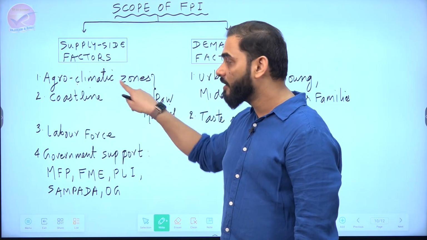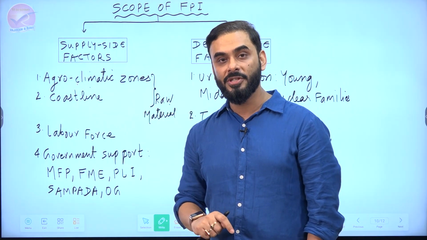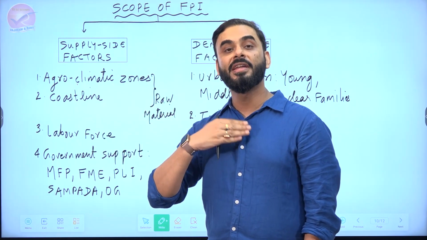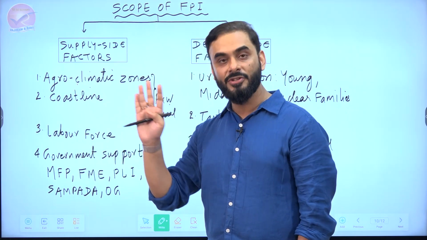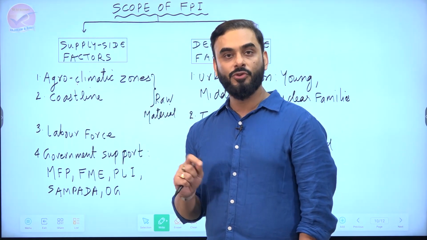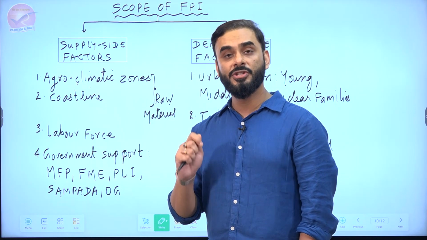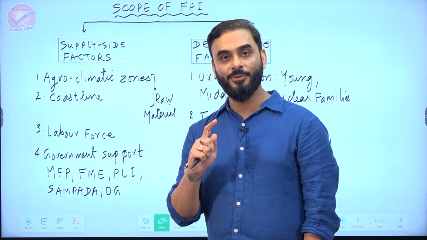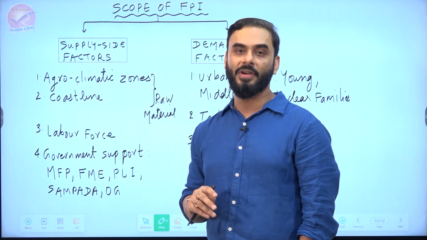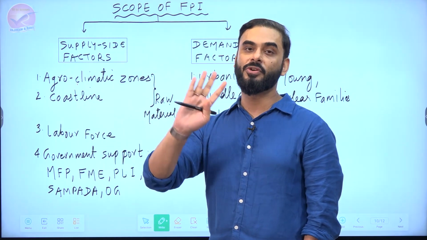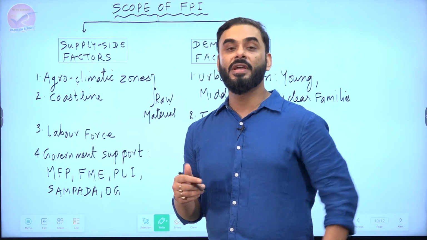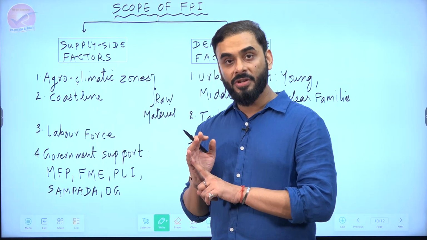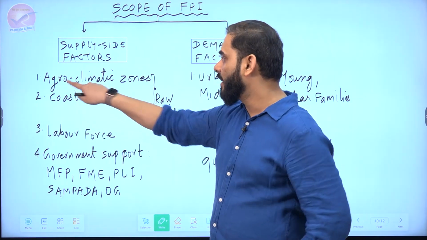So we have huge agroclimatic zones. Agroclimatic zones means you have a variety of climate which gives us the power and capacity to have a variety of agricultural crops. In fact, if you talk about any general crop, rice, wheat, cereals, fruits, vegetables, sugar, milk, India's global rank in the production of those items is either 1, 2, 3, 4 or 5. India is top 5 in the production of most of the agricultural commodities. Why? Because we have a variety of soil, variety of climate, we have rain, temperature variation. Because of these things, these are called agroclimatic zones.